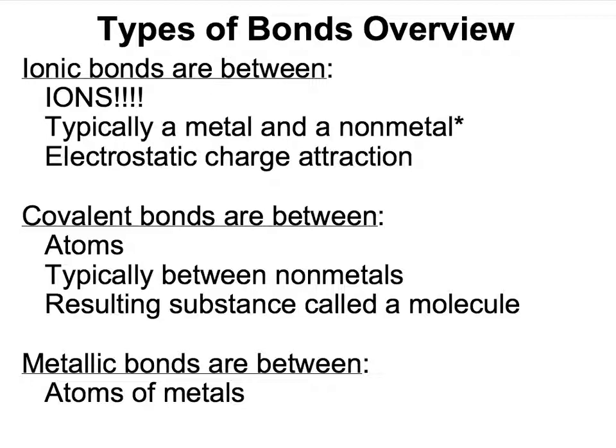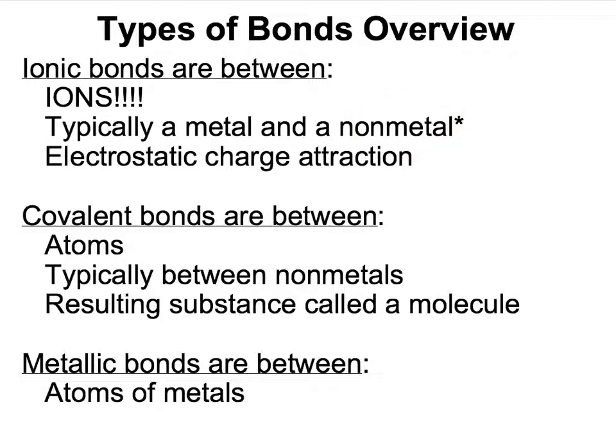But the force of attraction that holds ionic compounds together is an electrostatic charge attraction. It's a fancy way of saying opposites attract. And this is actually the force of attraction that will hold together all of our types of bonds. The only thing that will change is what the opposites are in this opposites attract electrostatic charge attraction. In the case of ionic bonds, it's between a cation from a metal and an anion from a nonmetal.